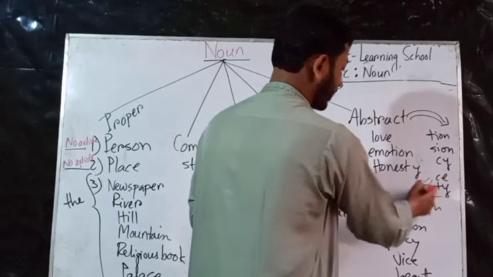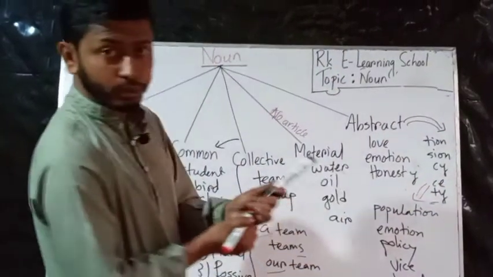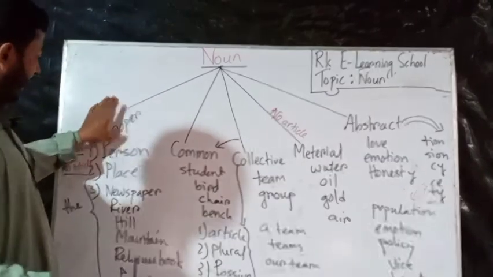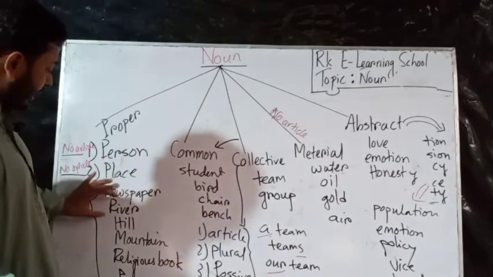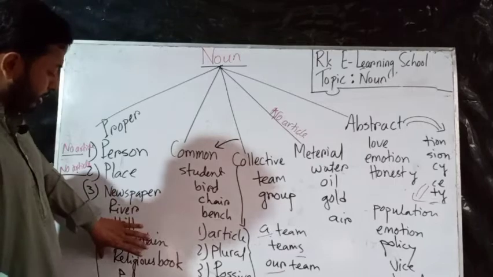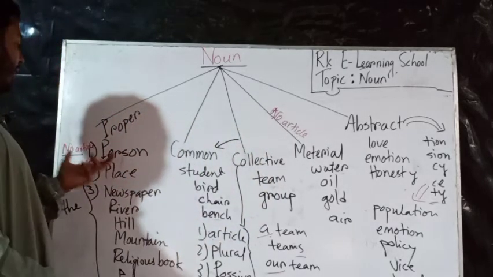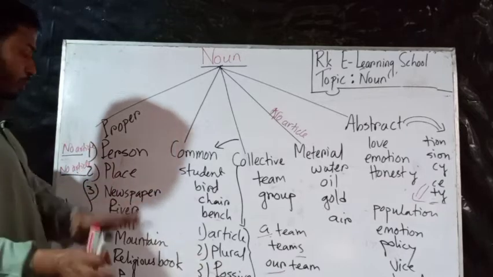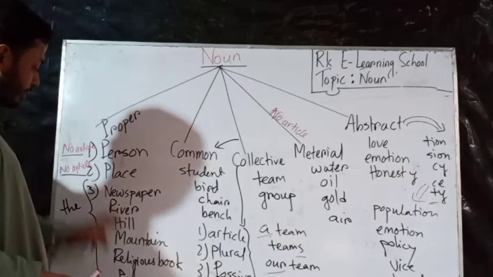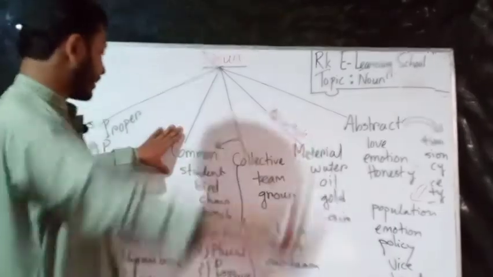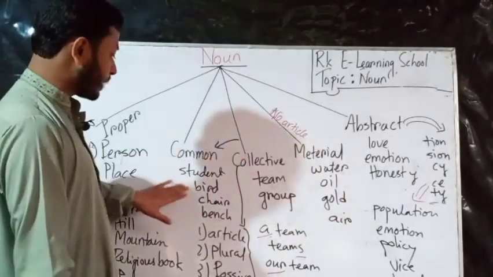Now we are coming to the summary. A proper noun is a particular name, which can be a person, place, newspaper, river, hill, mountain, or religious book name. There are lots of these, and we cannot use an article before a person or place name. A common noun is common, the similar or more other things or persons, like student, bird, chair, bench.